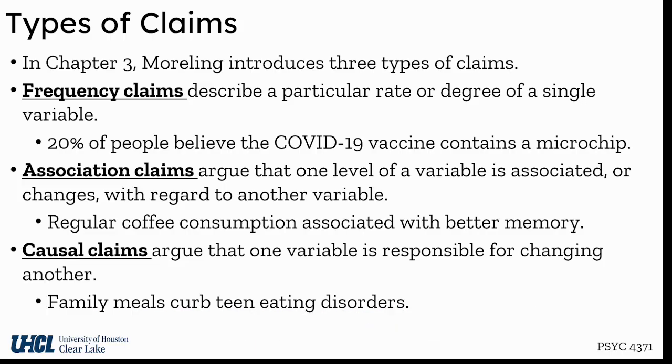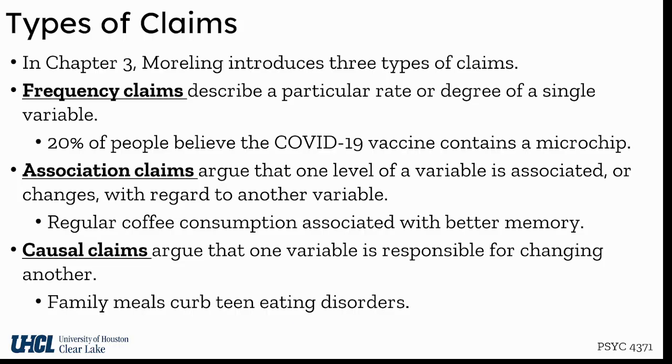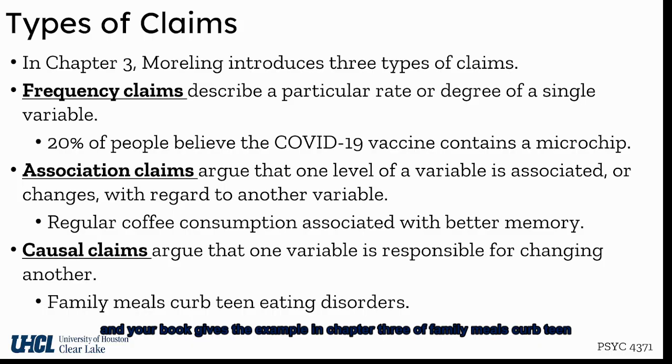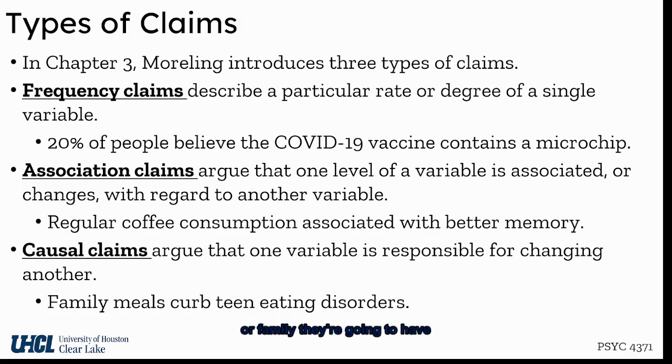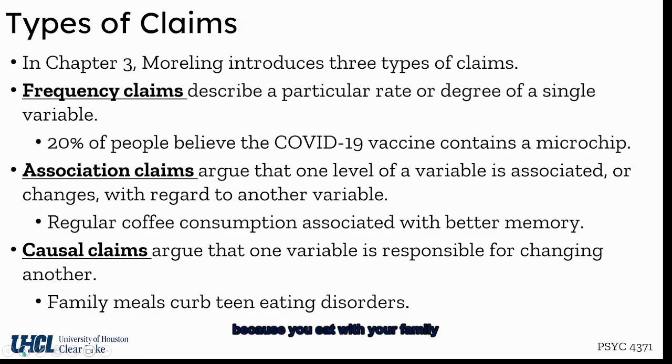Causal claims are what we're getting at in experimental research, and they argue that one variable is directly responsible for changing another variable. And your book gives the example in chapter 3 of family meals curb teen eating disorders. So the idea is that if a teen eats meals with their family, they're going to have lower rates of eating disorders, and they're actually claiming that the reason is because you eat with your family.